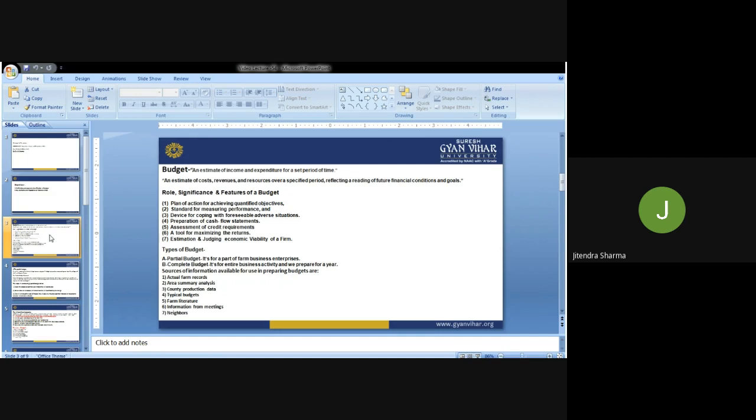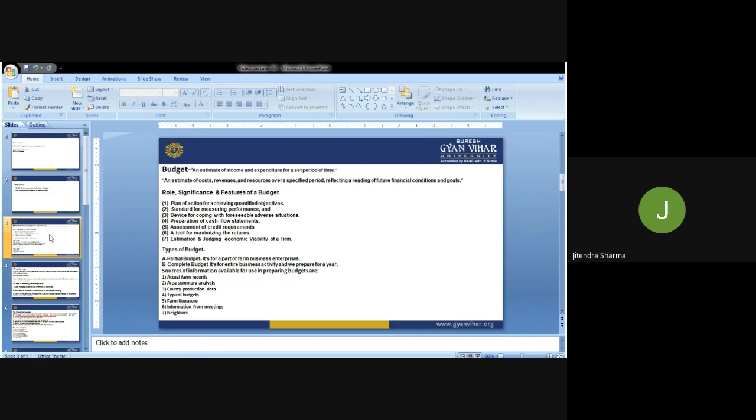So what are the role, significance and features of budget? Let us have a discussion on that one by one. First, a plan of action for achieving quantified objectives. Yes, through budget we can achieve our quantified objectives, because objectives are nothing, they are just small steps towards the final destination.